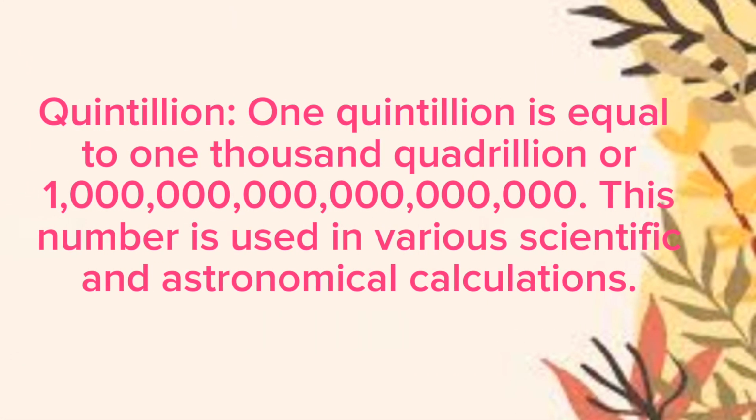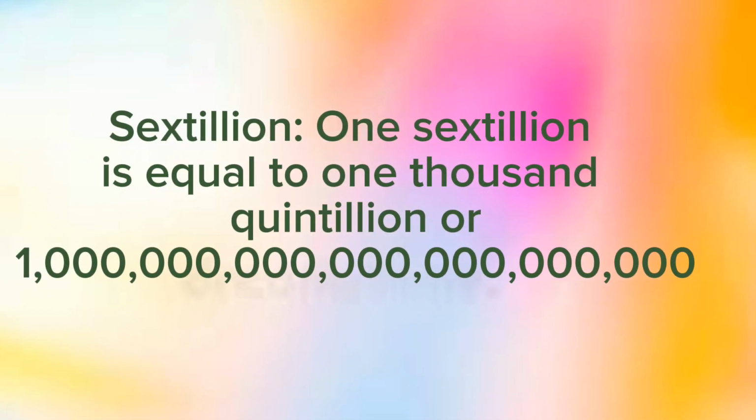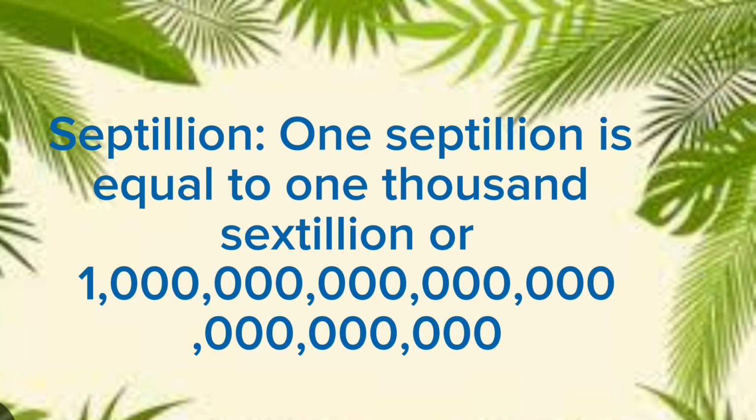Quintillion. 1 quintillion is equal to 1000 quadrillion. This number is used in various scientific and astronomical calculations. Sextillion. 1 sextillion is equal to 1000 quintillion. Septillion. 1 septillion is equal to 1000 sextillion.